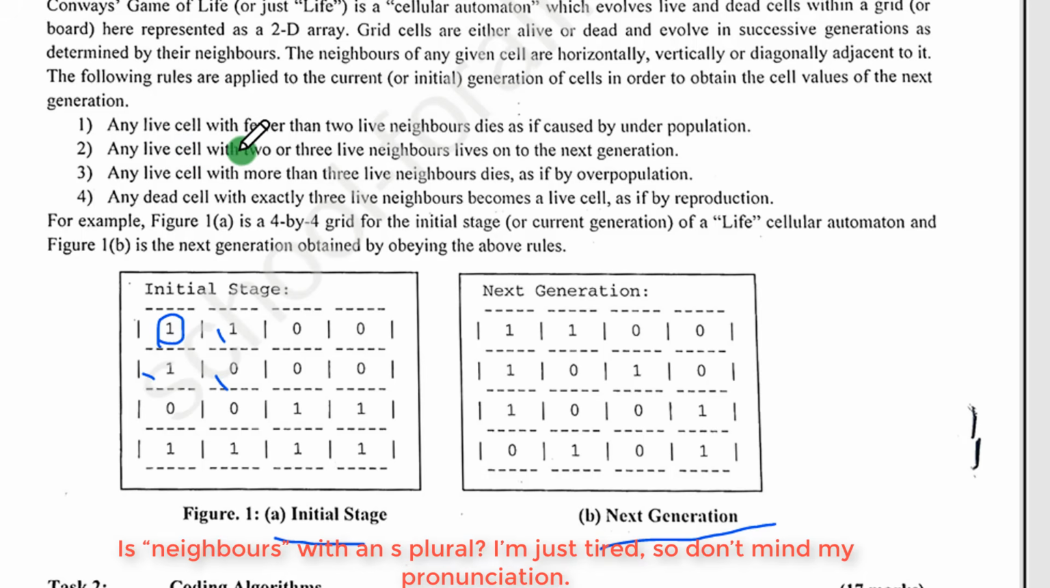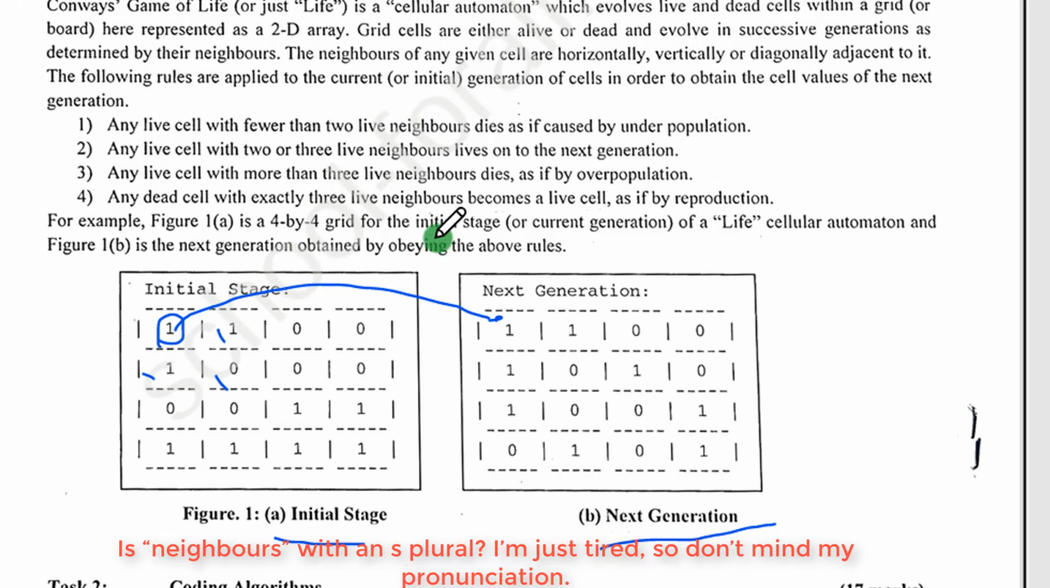They say any live cell with 2 or 3, so exactly 2 or 3 live neighbors, lives on to the next generation. Like here, exactly 2. So you are seeing that this one matches exactly with the second rule. So that's why you are seeing that this one here is still alive in the next generation. Take note of that.